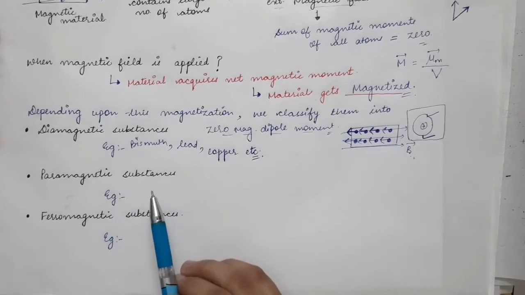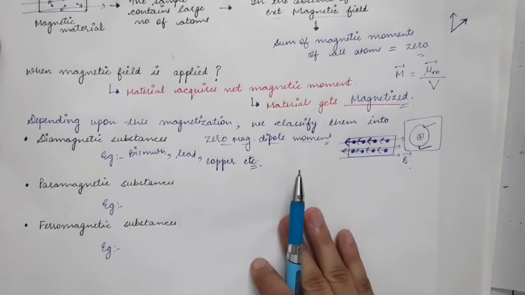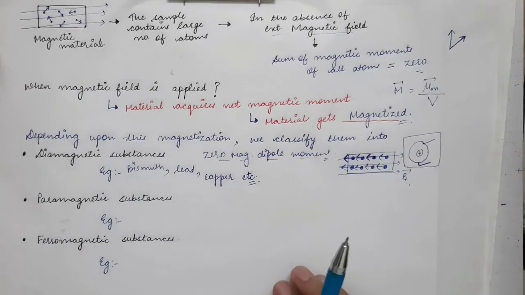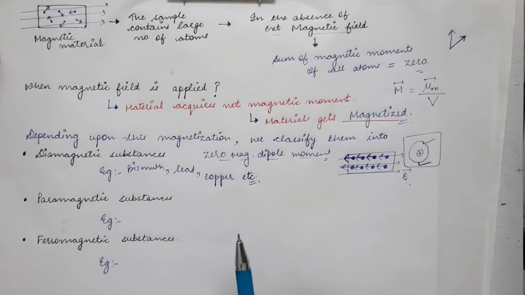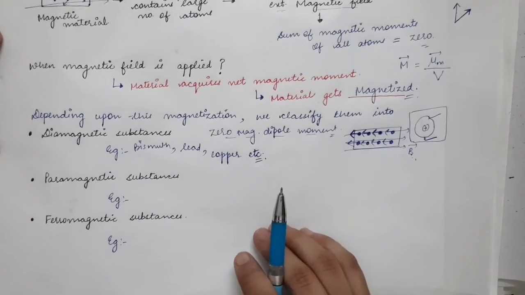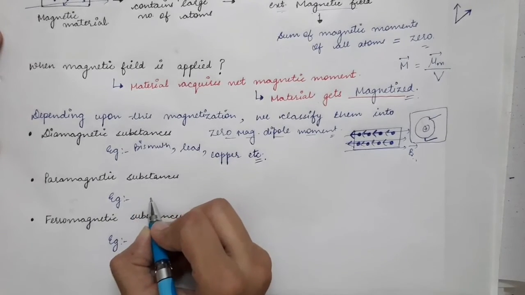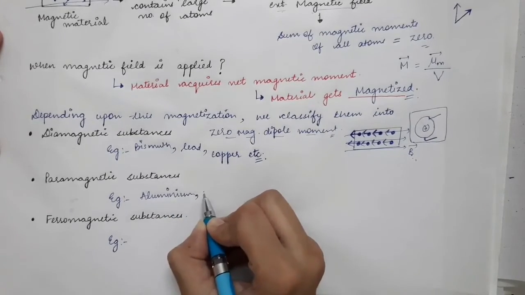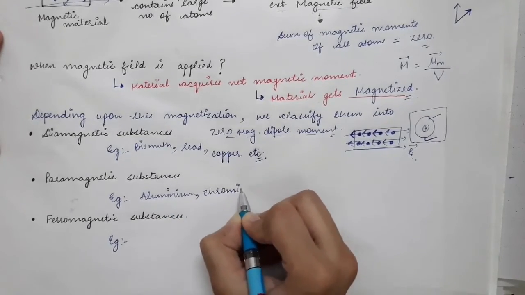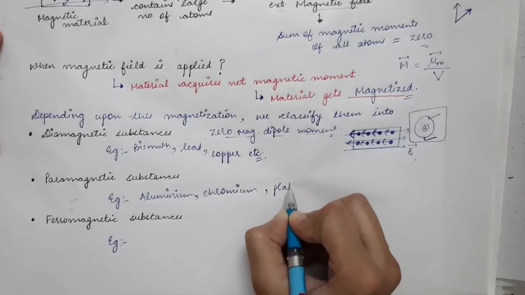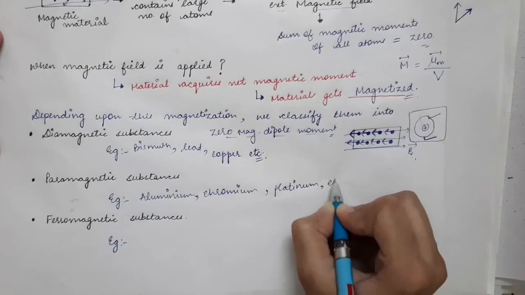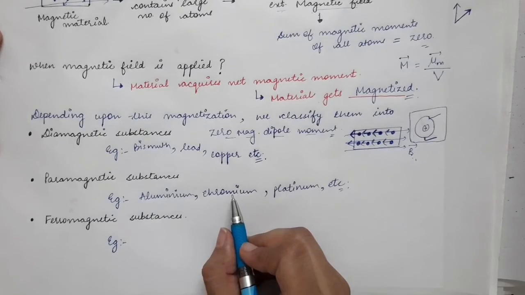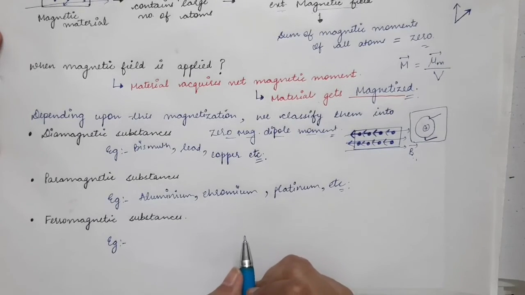Then we have paramagnetic substances. Paramagnetic substances we have already seen. When you place these paramagnetic substances in an external magnetic field, these materials get magnetized in the direction of the magnetic field, and examples are aluminium, chromium, platinum, etc. Such materials, when placed in an external magnetic field, get magnetized in the direction of the magnetic field.